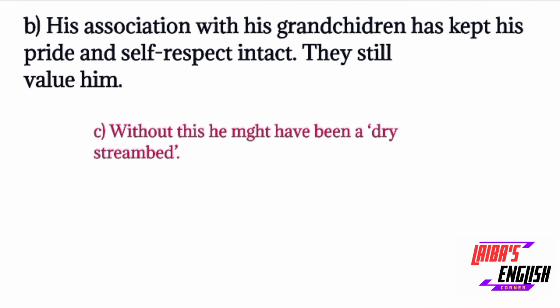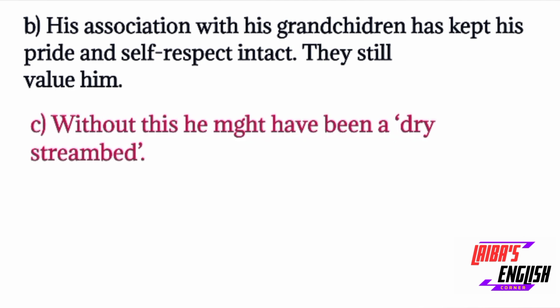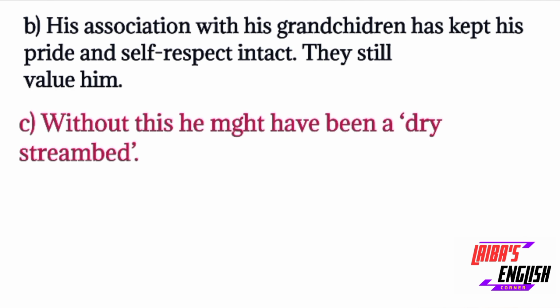Part number C answer is "without this, he might have been a dry stream bed." That is, without the love of the grandchildren, he would be a dry stream bed, but still he has some pride and some self-respect left because the grandchildren were treating him very well. Due to their behavior, the old man was feeling very well.